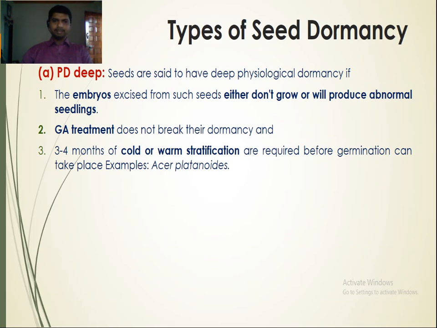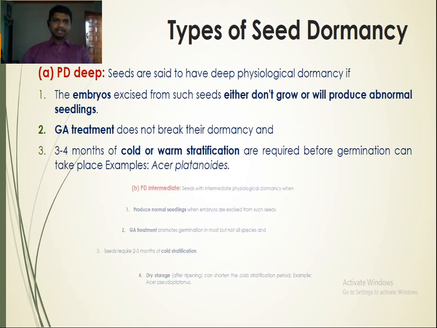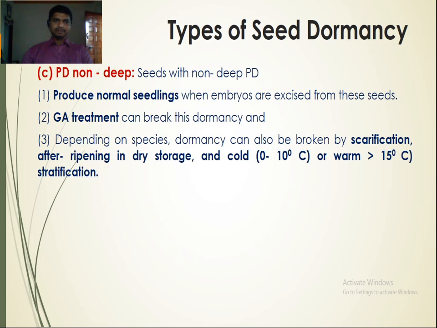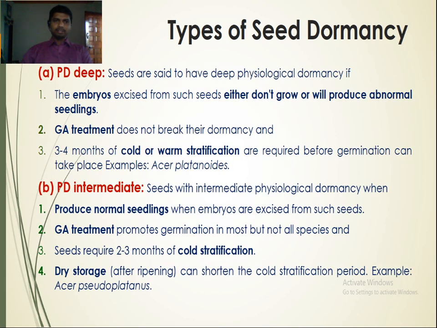There are three levels: deep, intermediate and non-deep. For deep physiological dormancy, there are three conditions we have to consider as characteristics. The first one is that the embryo, if excised from the seed, either does not grow or will produce an abnormal seedling. Gibberellic acid treatment does not break their dormancy. Cold or warm stratification for a period of 3 to 4 months is required. So this is the deep physiological dormancy.